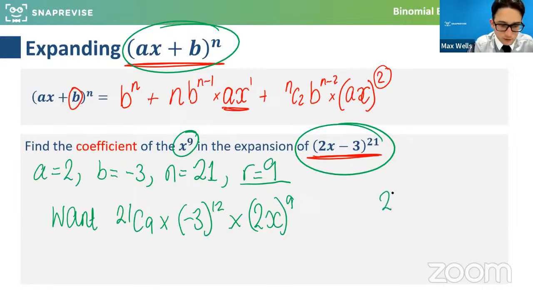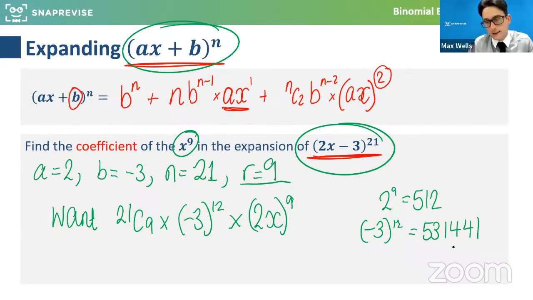Okay, so 2 to the power of 9 is 512. -3 to the power of 12 is this number. And then finally, 21 choose 9. This one is ridiculous.